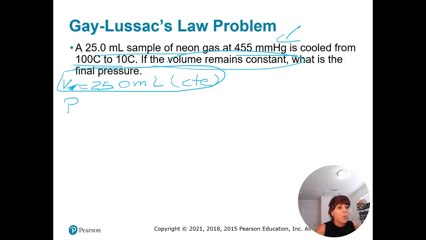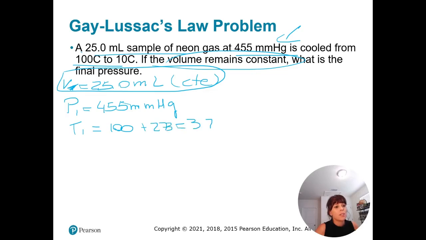So I have pressure 1, 455 millimeters of mercury, and temperature 1, 100 degrees Celsius, plus 273, which is 373 kelvins. Temperature 2 is 10 degrees Celsius plus 273, which is 283 kelvins, right?